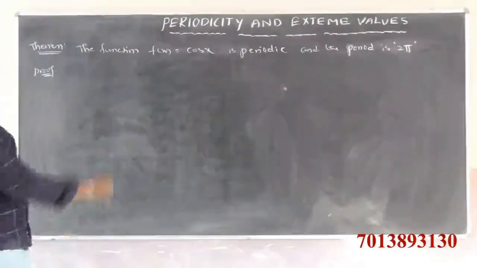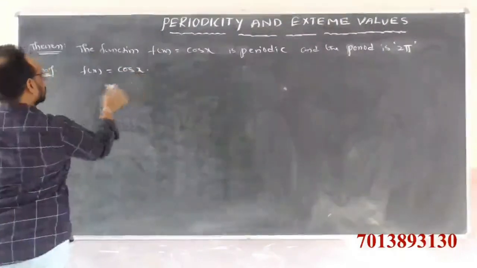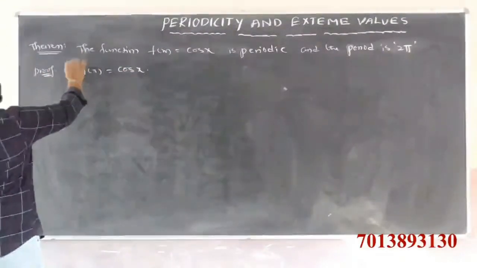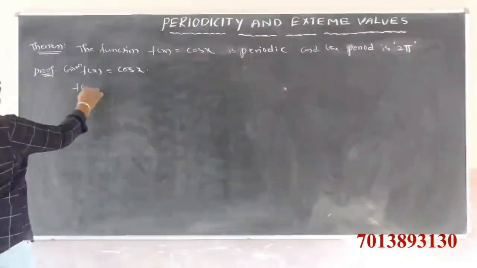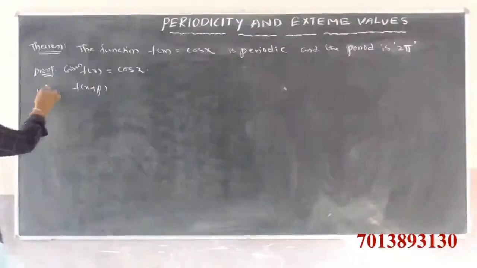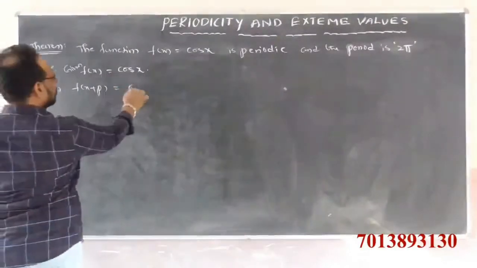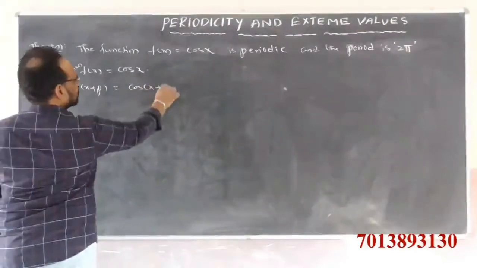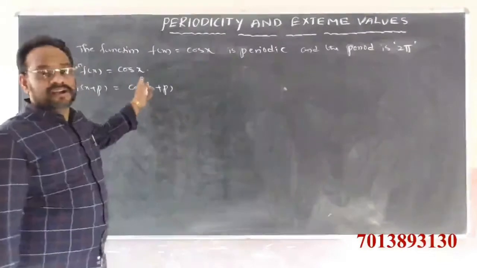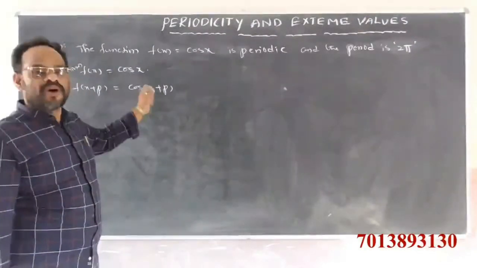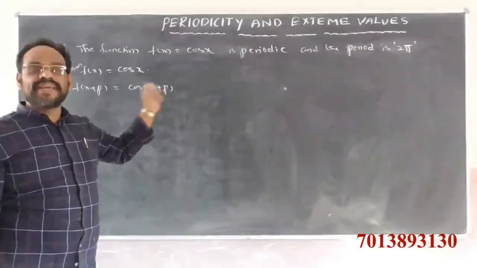Observe here. Given function f of x is equal to how much? cos x. We want f of x plus p. f of x plus p is equal to cos of x plus p. If cos x is equal to cos of x plus p, then the cosine function is called a periodic function, and the least value of p is called what? The period of that function.